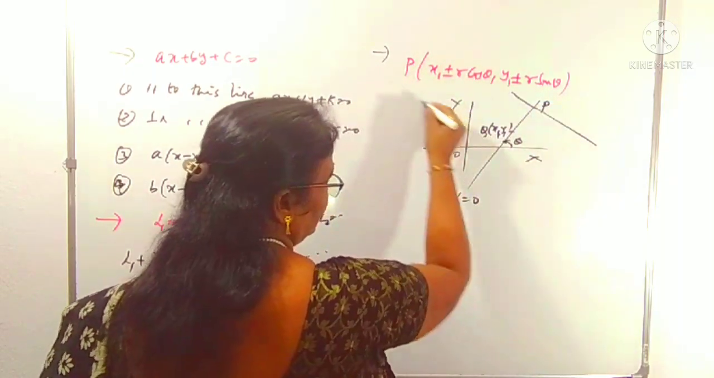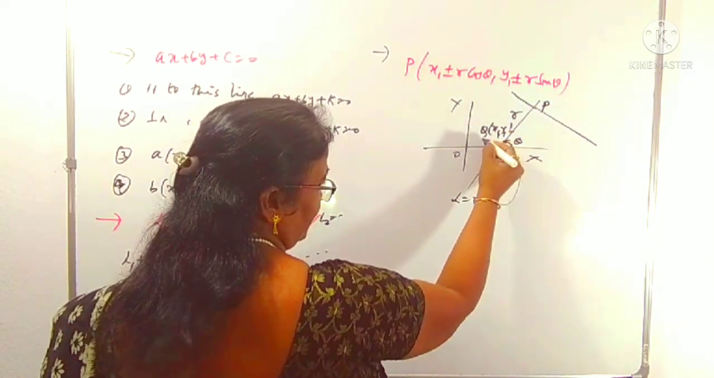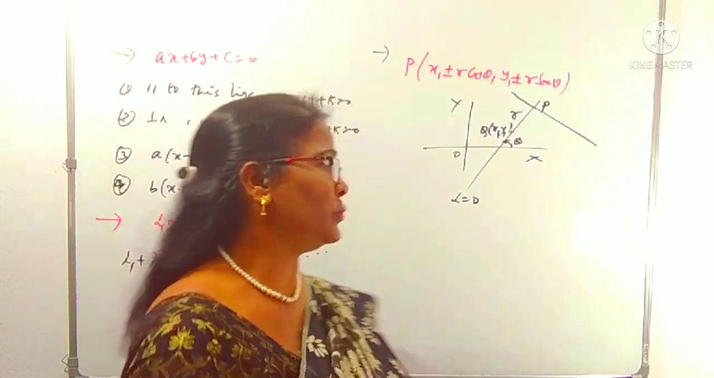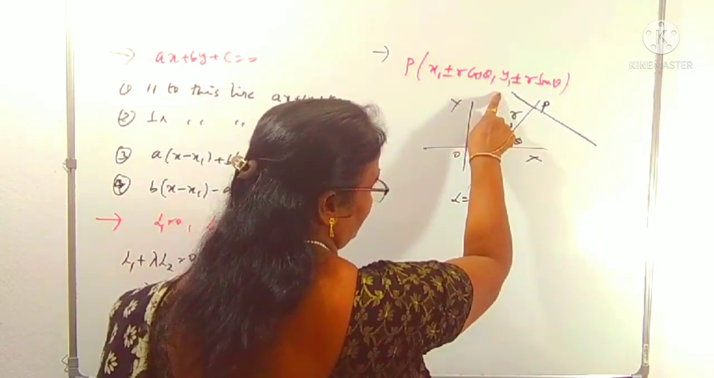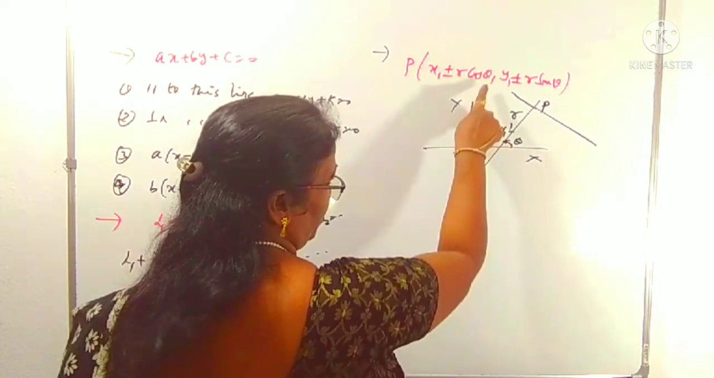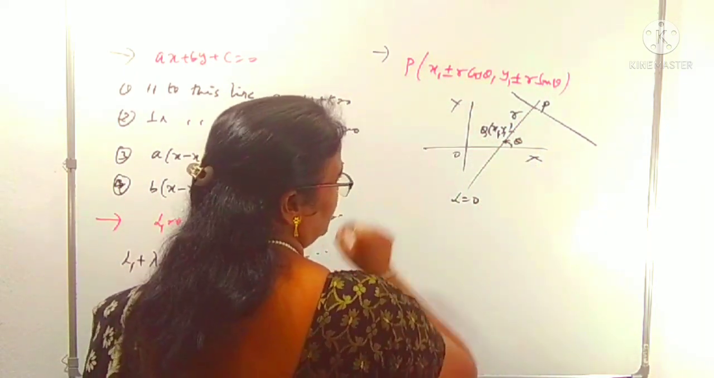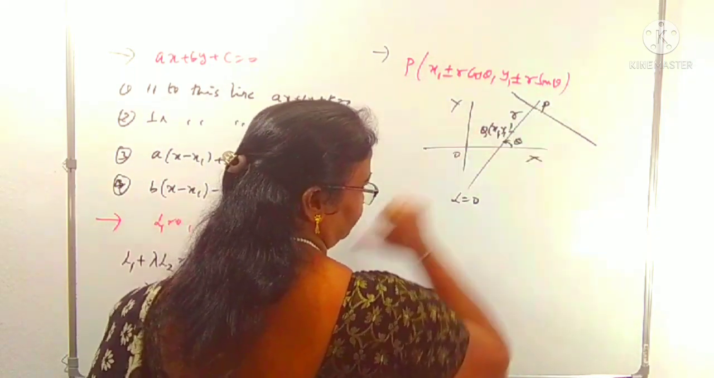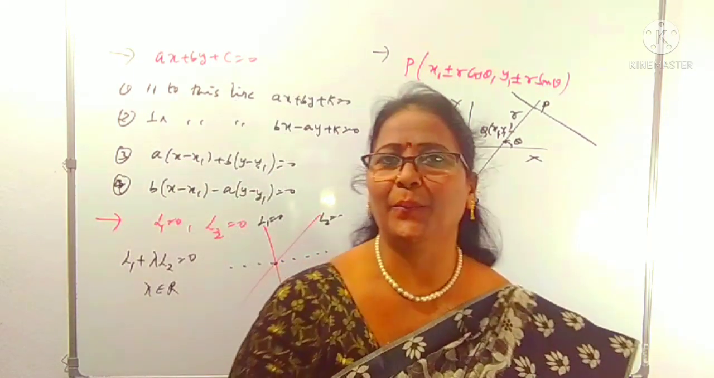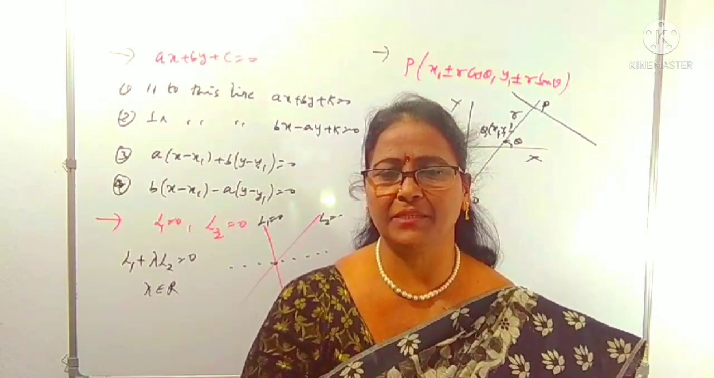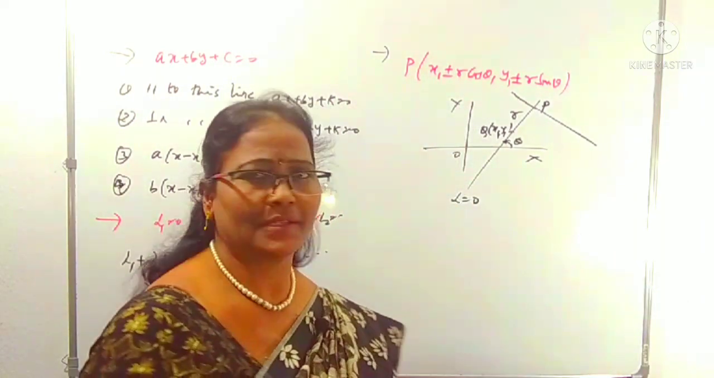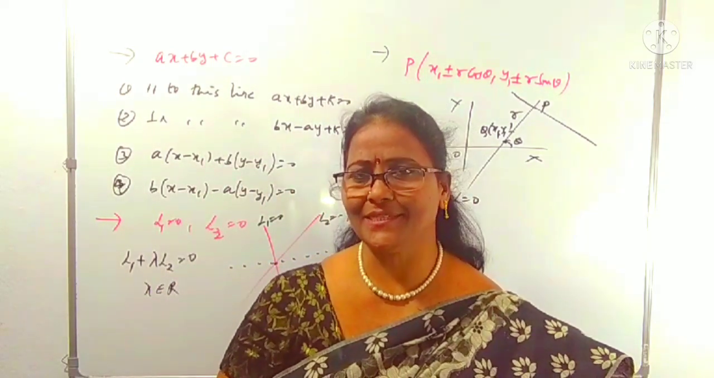P is at a distance of r units from Q, so r is the distance from Q to P. So we have to know x1, y1, the point the line passes through, theta, the angle of inclination, and r, the distance from P to Q. That P is called the parametric point. Depending upon the requirement, we can take the point or points. Is it clear now? These we also come across in this part.